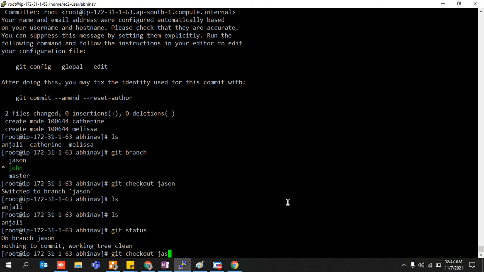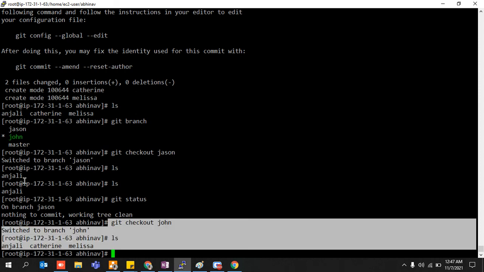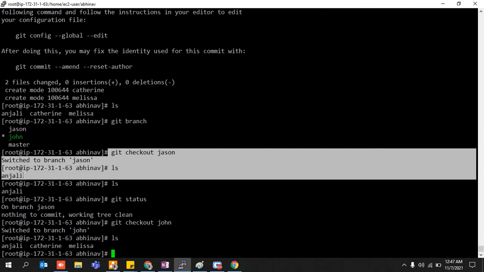Let's check the status of Jason as well. Git checkout John, ls. See, in case of John it is showing three files, and in case of Jason it's just showing one file, which he cannot even commit because it is already committed with your master branch.